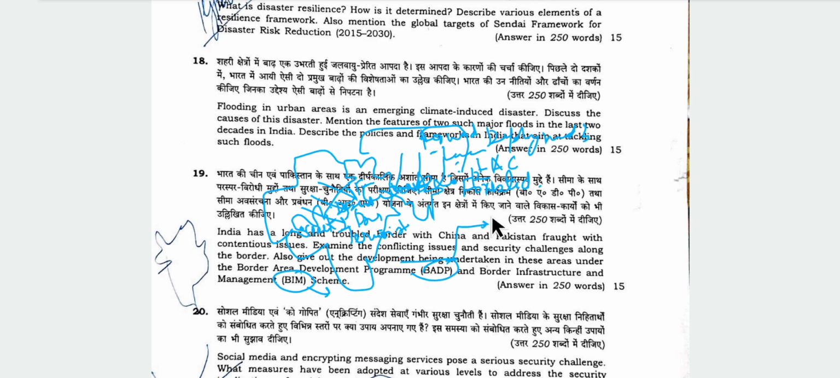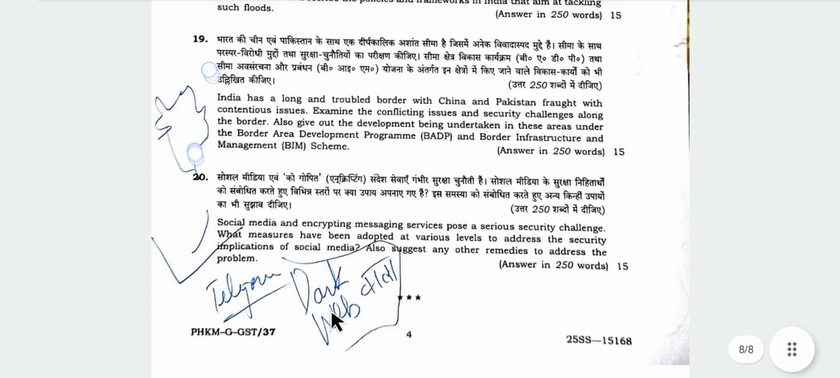Border area development program has features like socio-economic development, village development, connecting the villages, BRO's role can be mentioned, and border infrastructure management. We can mention modern equipment given to forces, for example, night vision goggles, night vision devices, radars. These are the things which can be mentioned, and then can be concluded.